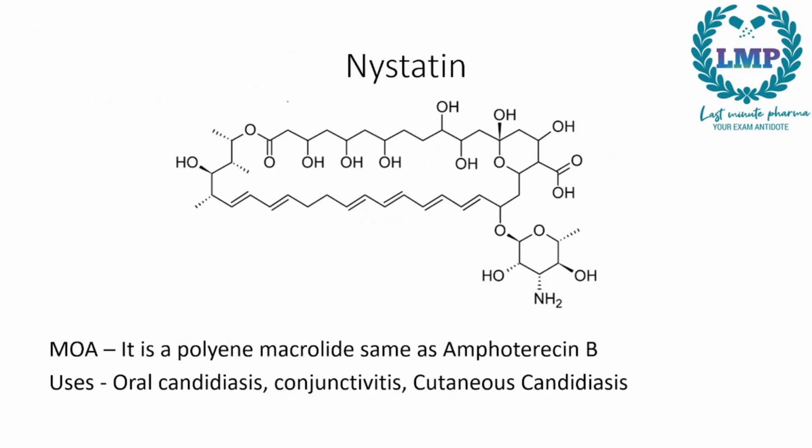Next we have Nystatin. Now Nystatin we have the same thing, 8 mountains first, 1, 2, 3, 4, 5, 6, 7, 8 mountains right here. We'll complete this. Okay, and we get 7 mountains right here, 1, 2, 3, 4, 5, 6, and the 7th mountain right here. And we give 4 double bonds this way, 1, 2, 3, 4, a gap, and 1, 2. We complete this one right here.